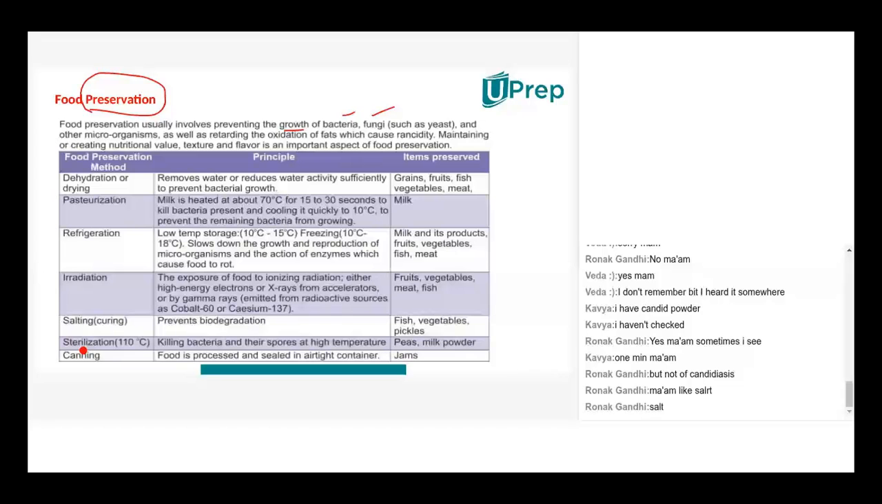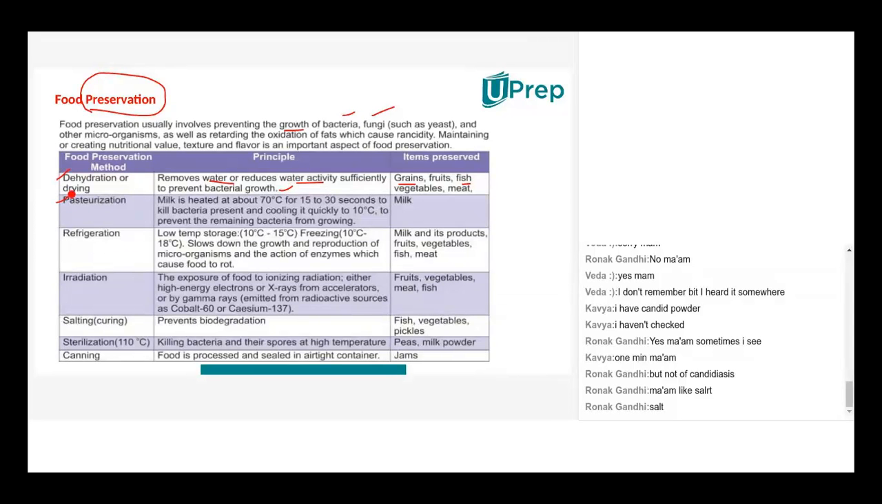Basically, these are the various methods. Yes, Ronak, salt. And even oils, refrigeration, all these things. I hope you know everything. See, dehydration or drying process, especially we'll use for grains and fish. What is the principle? It removes water or reduces water activity, so that there won't be any bacterial growth. So that's one food preservation method.